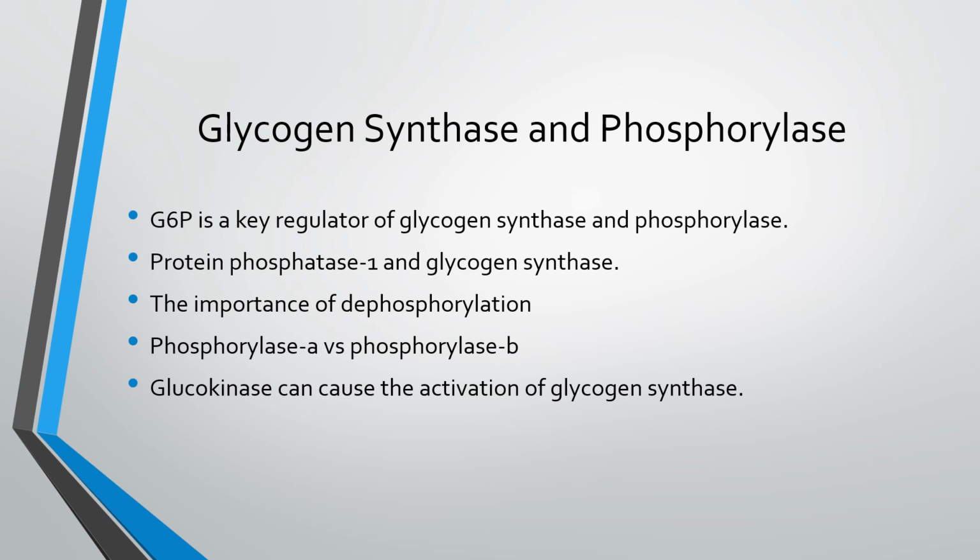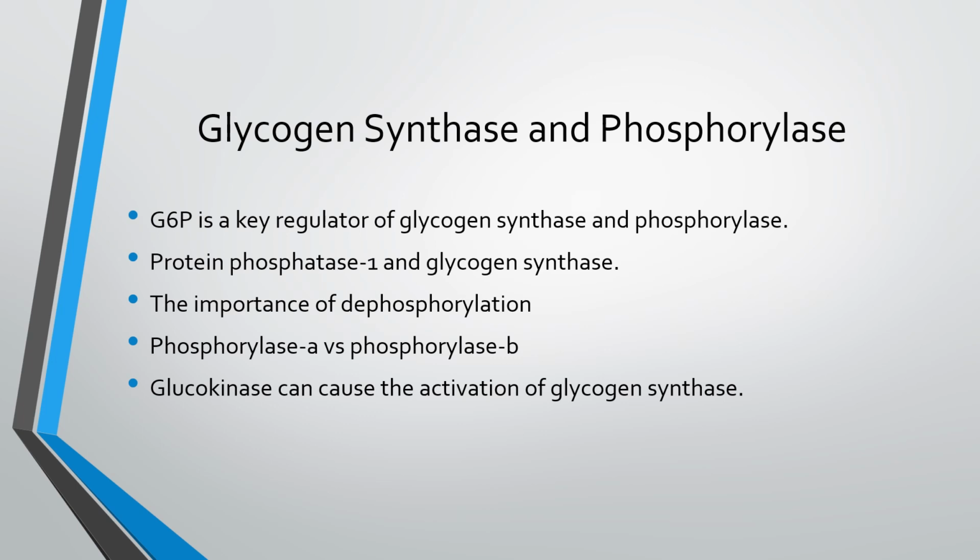UDP glucose, as we learned about in class, is the substrate of glycogen synthase, and glucose 6-phosphate increases the enzyme's affinity for it. PP1, or protein phosphatase 1, favors a conformation of the enzyme which is better for dephosphorylation. Now, why is this favored? Because the affinity of glycogen synthase for glucose 6-phosphate increases with dephosphorylation.